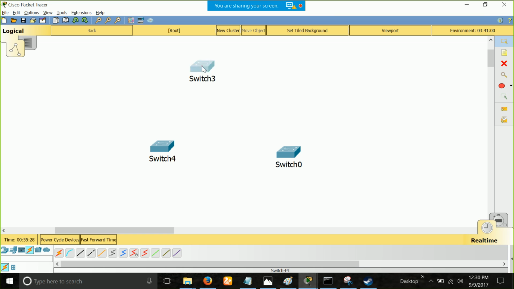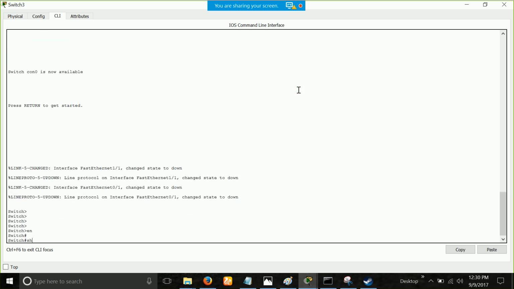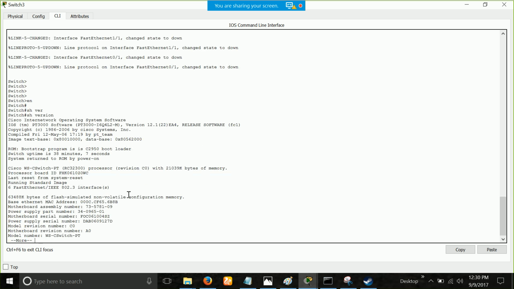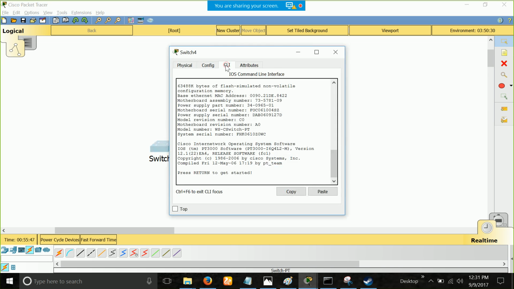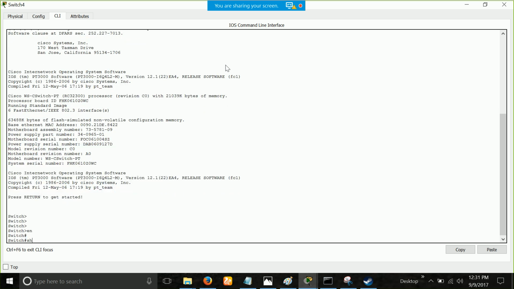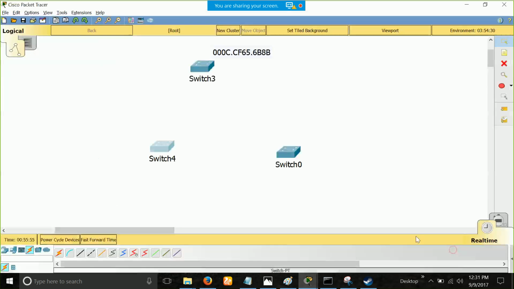So what I will do, I will just tell you the MAC address. And how to tell the MAC address? I told you the command already, show version. This is the MAC address right here. Let's copy this thing. You can press N in Packet Tracer to paste. This is the MAC address of switch 3. Let's go to switch 4. Show version. Also you can copy from this tool.